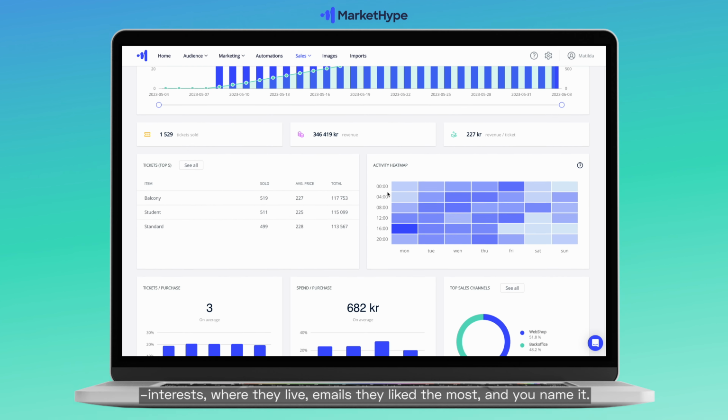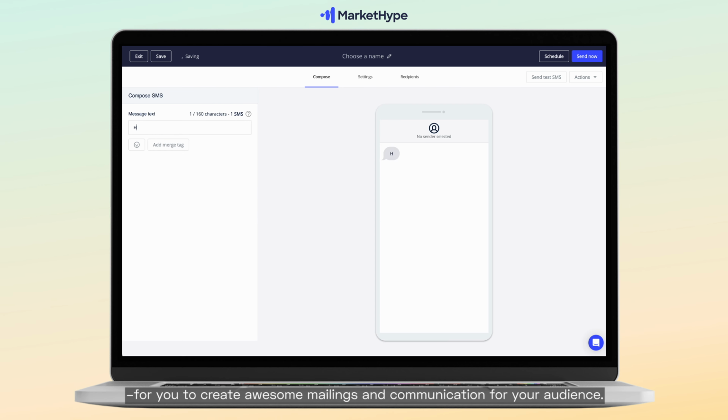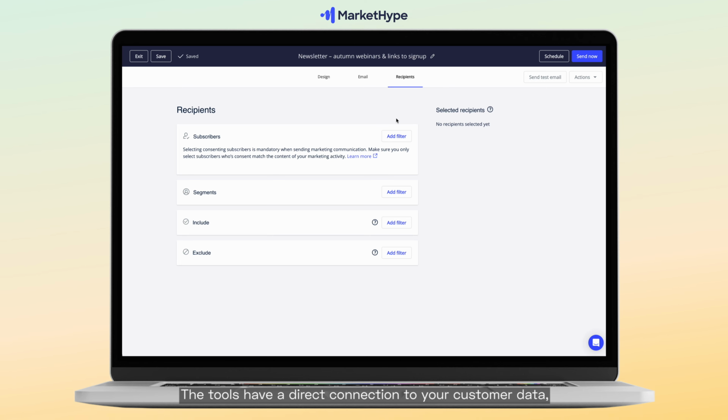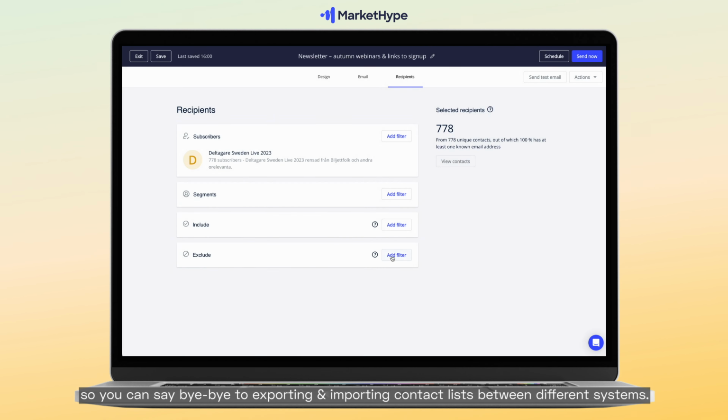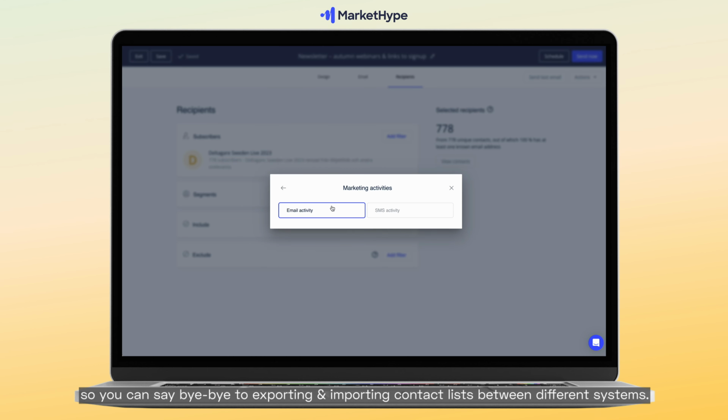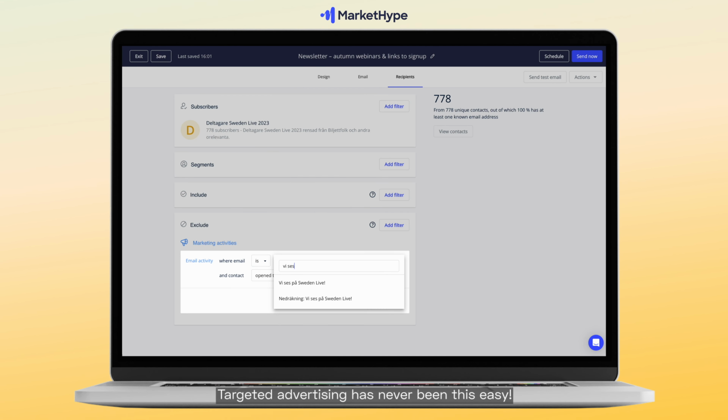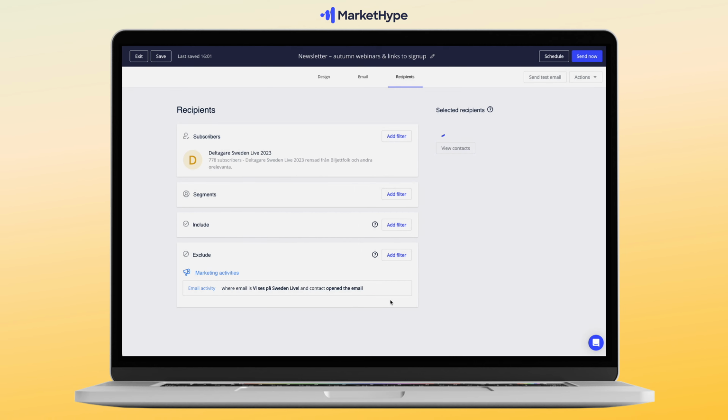We have the very convenient meta connection that makes advertising in Facebook and Instagram a breeze. In addition, we have our own SMS and email builders for you to create awesome mailings and communication for your audience. The tools have a direct connection to your customer data, so you can say bye-bye to exporting and importing contact lists between different systems. Targeted advertising has never been this easy.